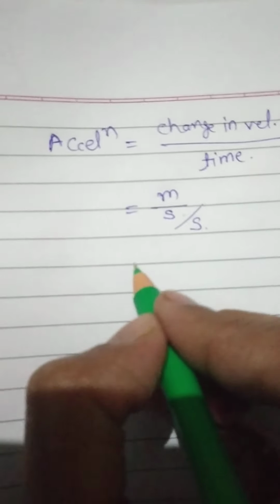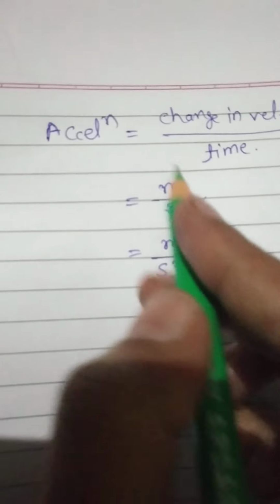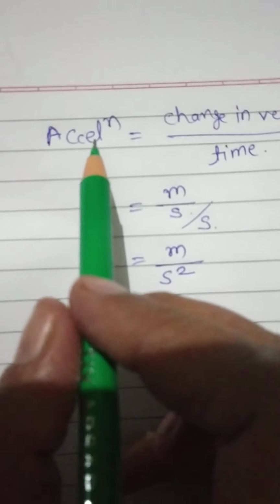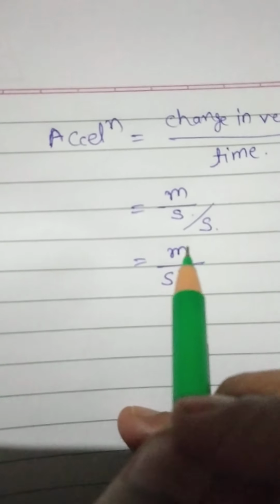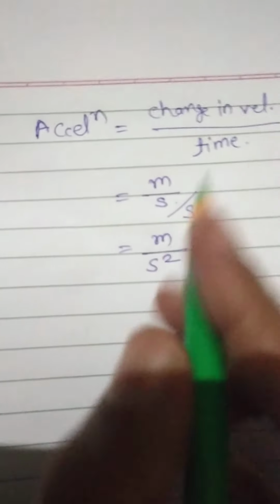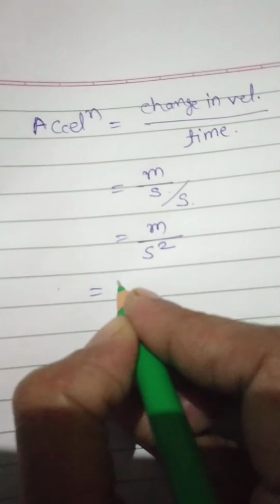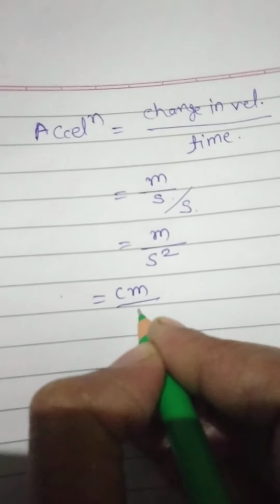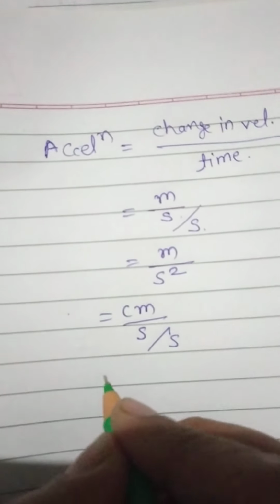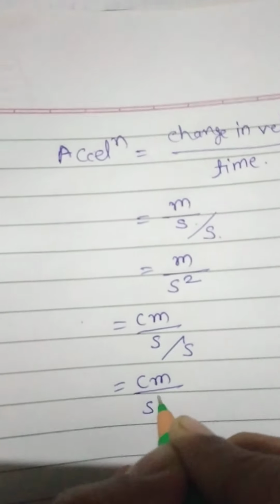So we get meter per second square. This is the unit for acceleration, and it is the SI unit. For velocity in the CGS system, the unit is centimeter per second, and time is in seconds, so we get centimeter per second square.